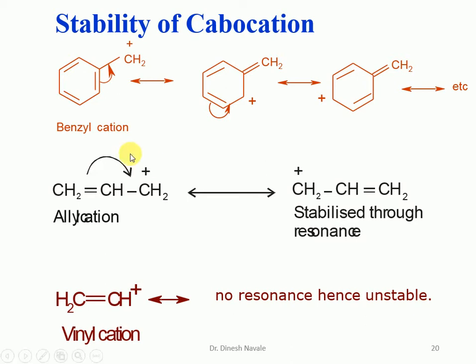So due to more resonating structures, the benzyl cation will be more stable than the allyl cation, whereas no resonating structures are possible for the phenyl cation, that's why phenyl cations are the least stable carbocation among these 3 carbocations.